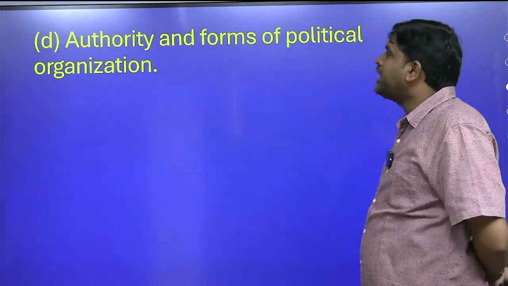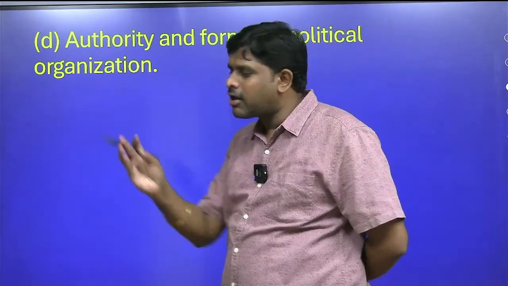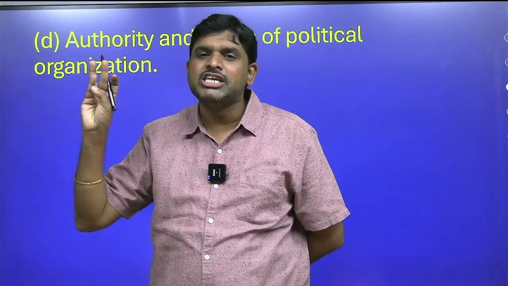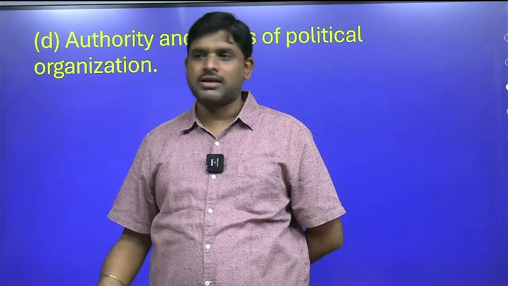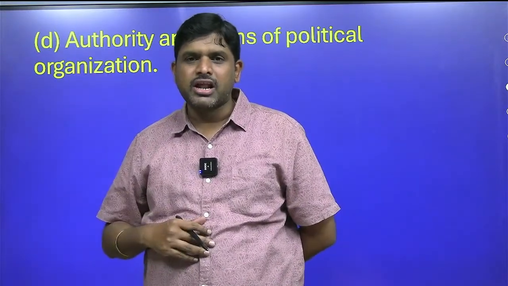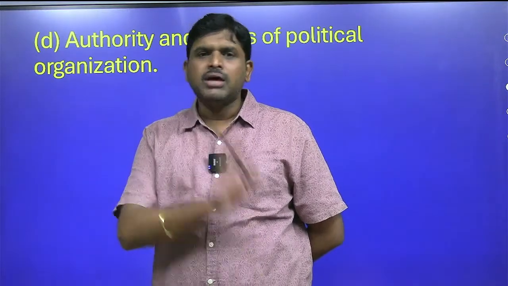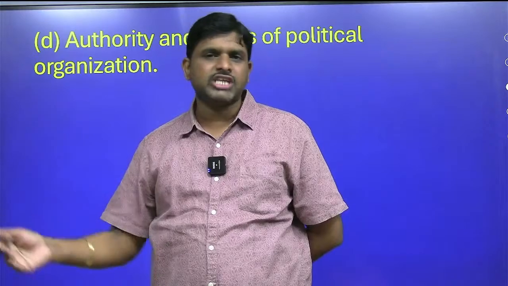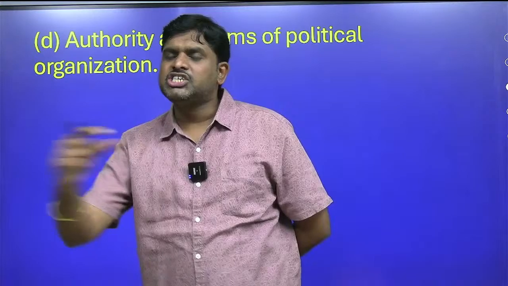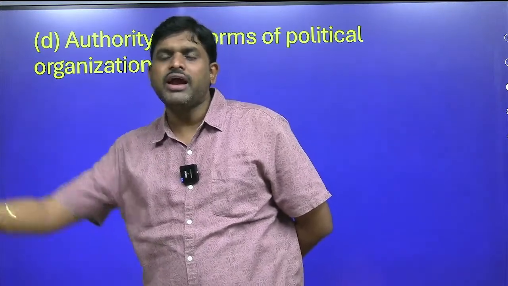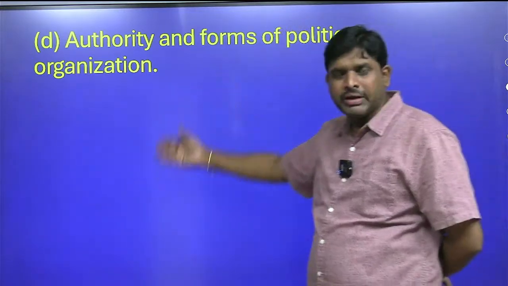Next, authority and forms of political organization. Unit number 4. Band level political organization, chiefdom level, kingdom level, state level political organization. First you will write the definition of political organization. In simple societies there are 4 varieties of political organization: band level, kingdom level, chiefdom level and state level. However, state level is exclusive to modern society. You will write band level, chiefdom level, kingdom level and state level. It is a 10 marker, 2 pages will be completed.